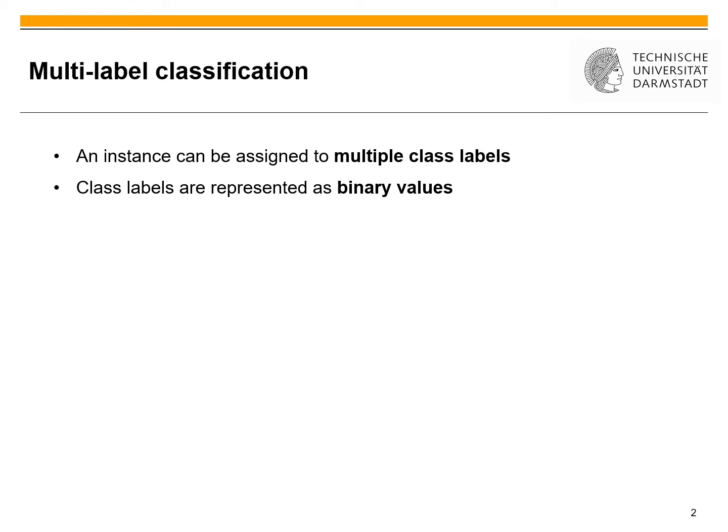I'd like to start with a small introduction to multilabel classification. In contrast to binary classification, where there's only one class, which can either be set or not set to an instance, we now deal with a large set of different class labels, and each instance can be assigned to multiple of these labels. Each label is represented as a binary value, where 1 means the label is assigned to an instance, and 0 means the label is not assigned to the instance.